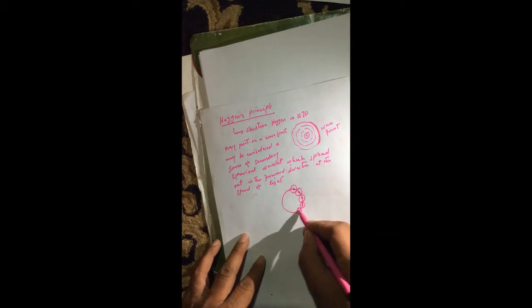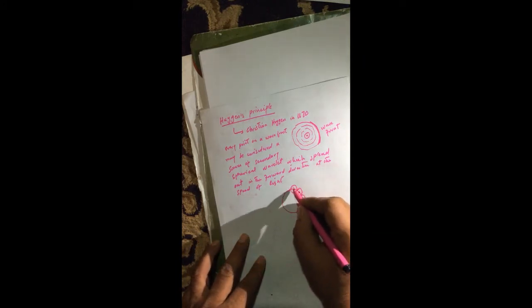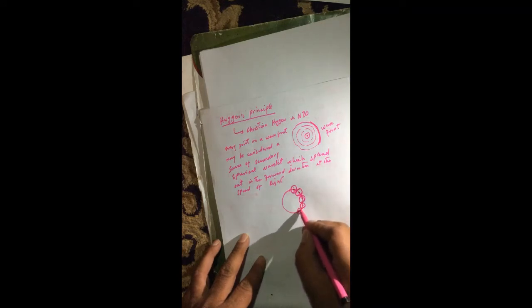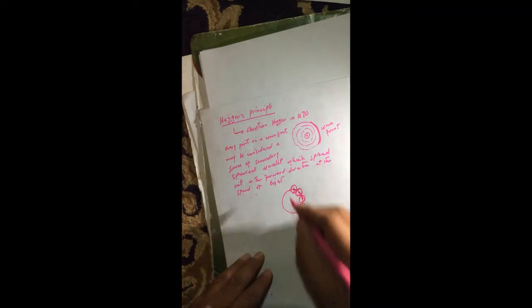Now every point on this wavefront, here we have these 5 points. Each point is a source of light, a secondary spherical wavelet. Like this point also produces light, this point also produces light, and so on. So light spreads in all directions from each point on the wavefront.